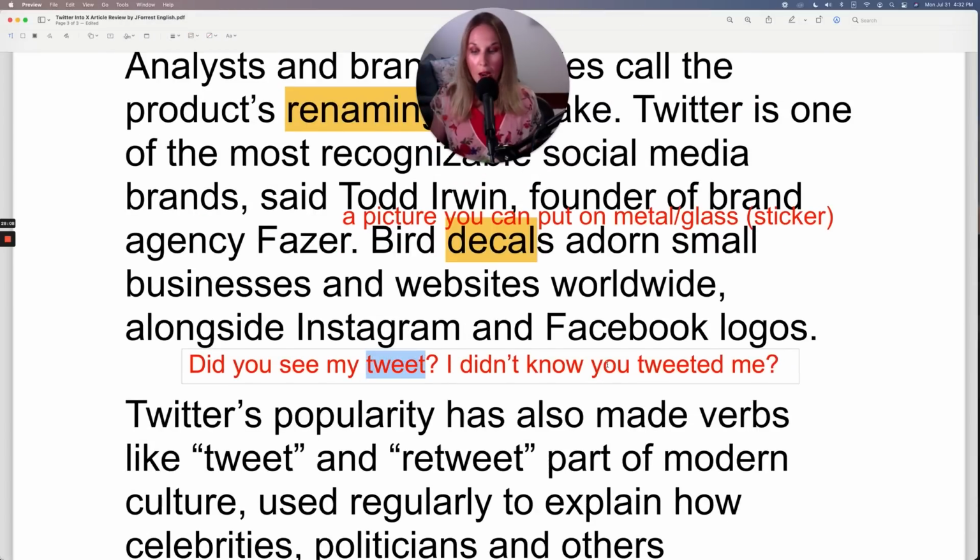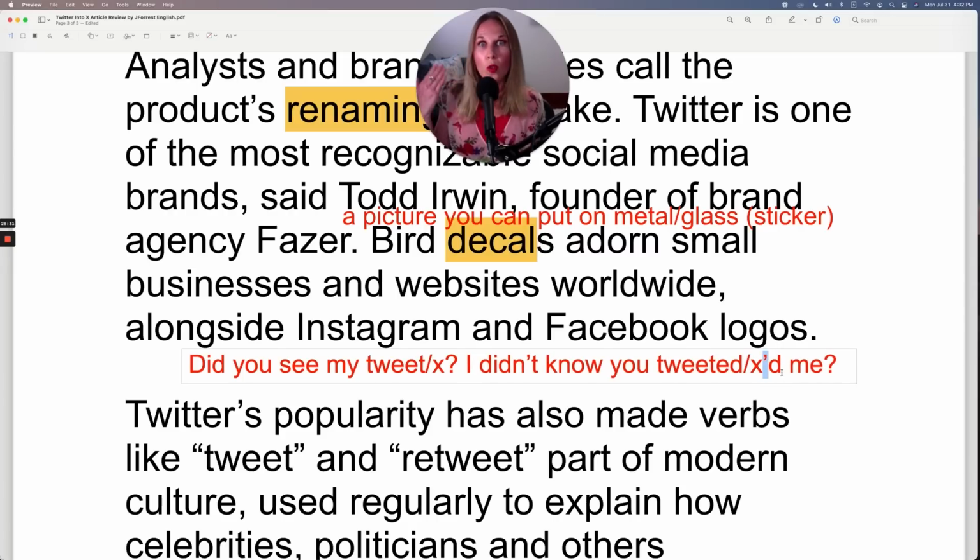Did you see my X? Is that what they'll say? I didn't know you... what would it be? X'd me? So this is where I don't know. It doesn't look the best to do X-E-D. So this is where a native speaker would do the X apostrophe D to show that it's in the past simple. I didn't know you X'd me. Is that what they're going to say now? I have no idea, but that is the logo and the website.